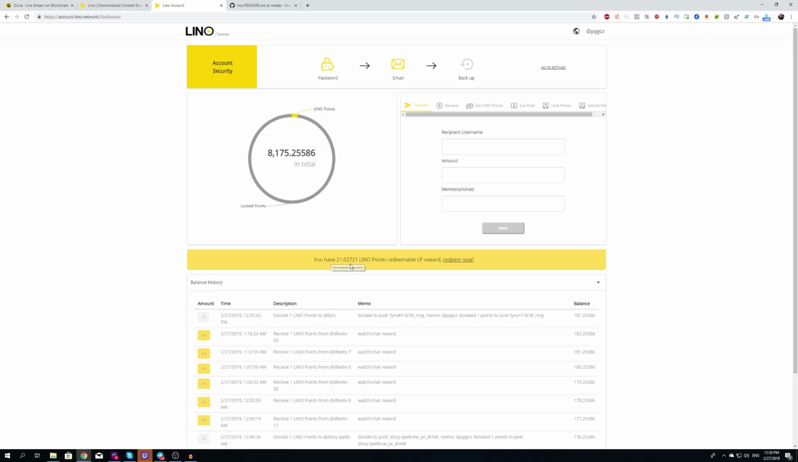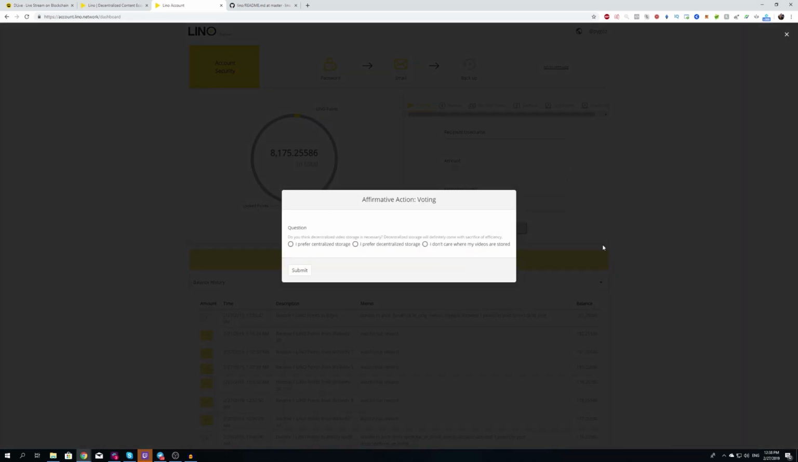So I get 21-something Lino points, right? So I just click redeem. All right, and after that, I get a question, right? A voting. It's about voting. So do you think decentralized video storage is necessary?